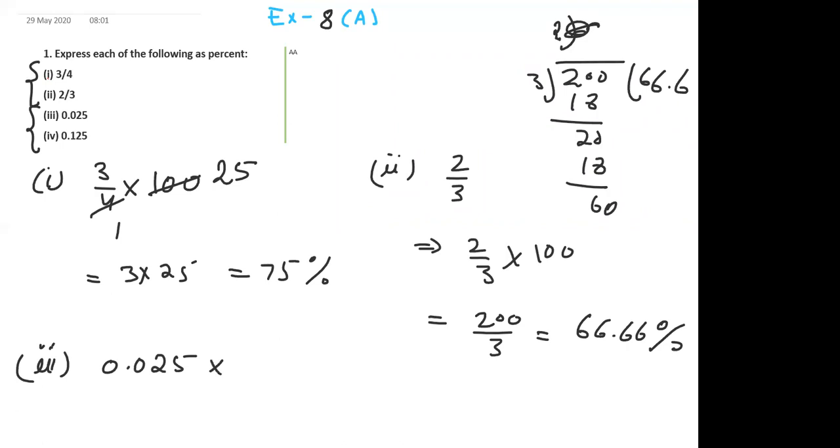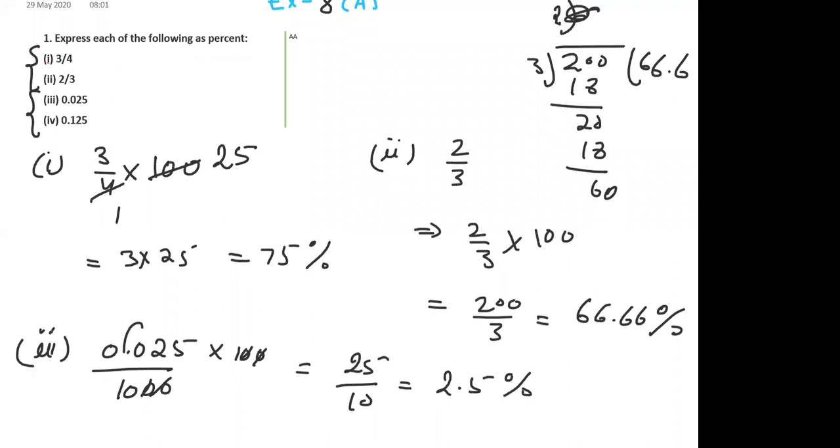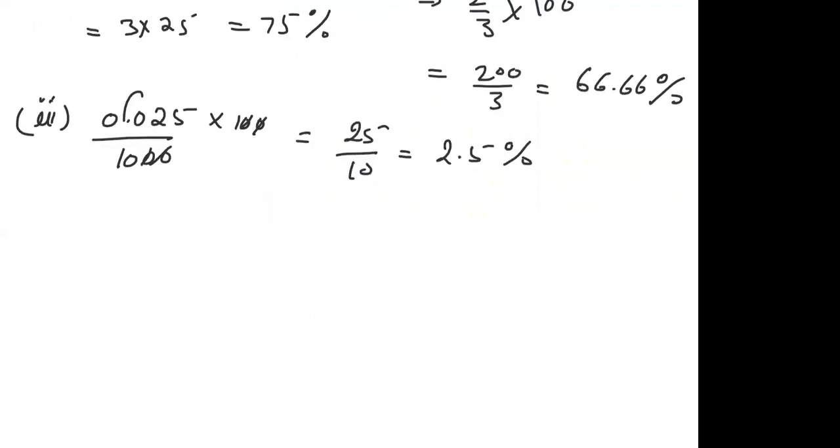Now third part, 0.025. So multiply it by 100. You will increase 1000 in the denominator, and the zeros cancel each other. 25 upon 10 means 2.5. Okay, 2.5%. Clear?